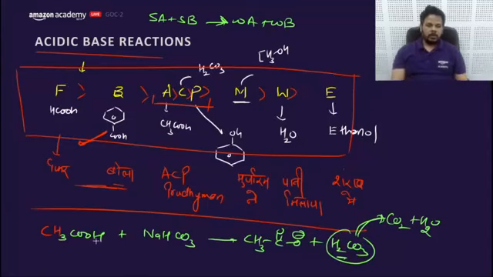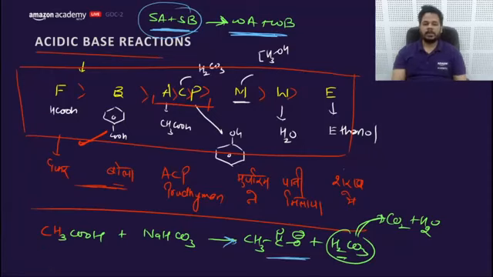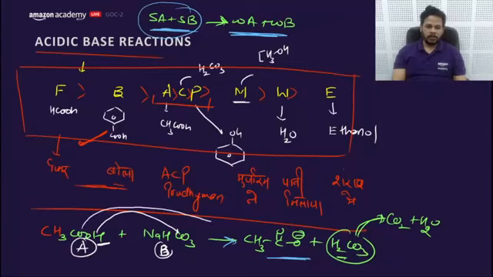So we need to decide this order, whereas strong acid, strong base should be on the reactant side. Then only the reaction would be feasible. If strong acid and strong base would come on the product side, that means reaction would not be feasible. So let's check. This would be acid. Decide acid base on both the directions. This would be base, this is giving H plus to this. After giving this H plus, this will form a conjugate base, and the conjugate base would be this. After getting the H plus, this will form a conjugate acid, so this would be acid. So we have marked acid base on both the sides.